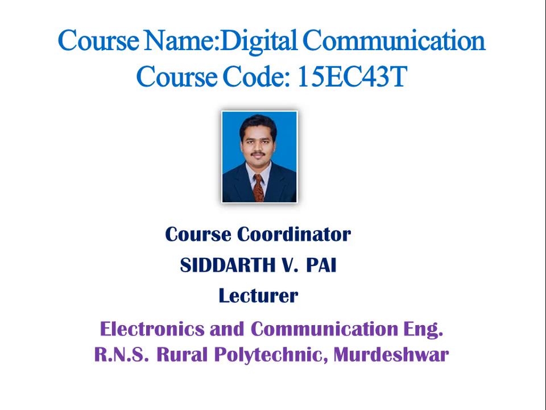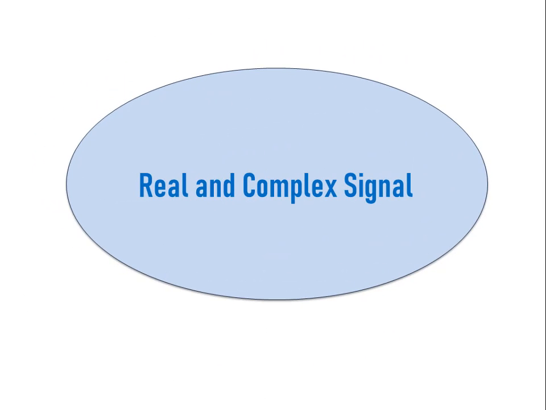Hello everyone. In the last few sessions, we have seen different types of signal classification such as analog and digital signal, continuous time and discrete time signal, even and odd signal, and periodic and non-periodic signal. Today in this session, we will study other signal classification such as real and complex signal.